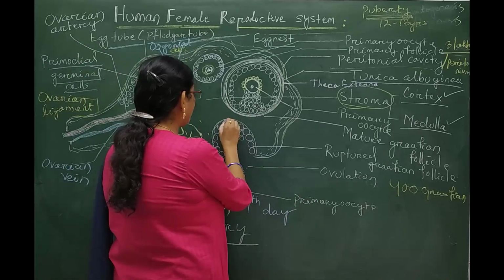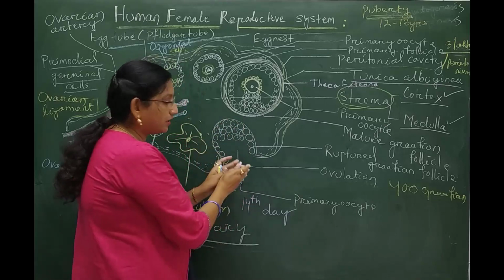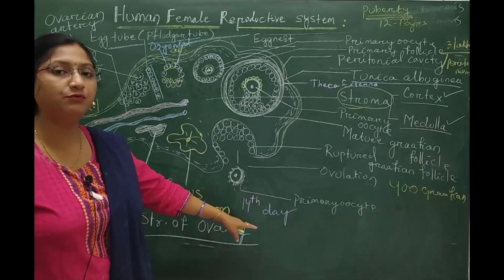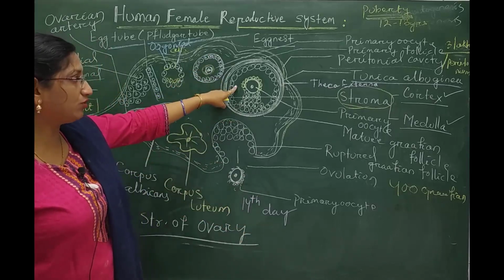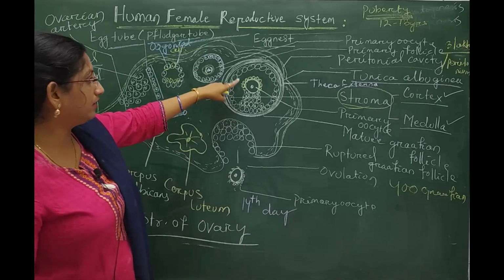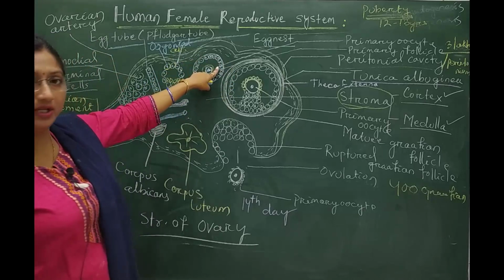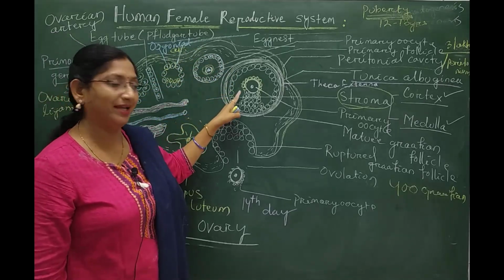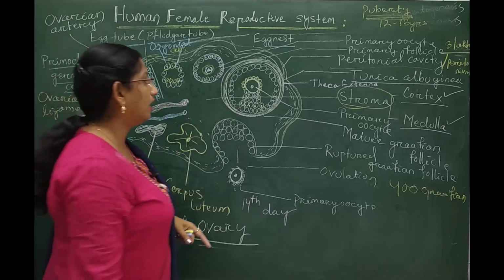The mature Graafian follicle ruptures to release the ovum at the 14th day.